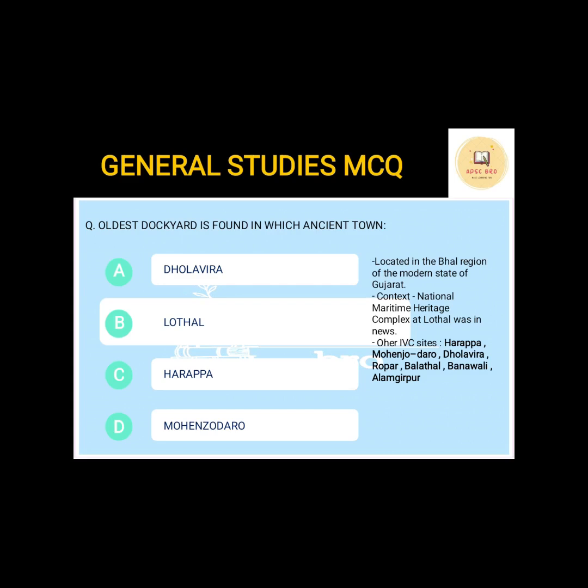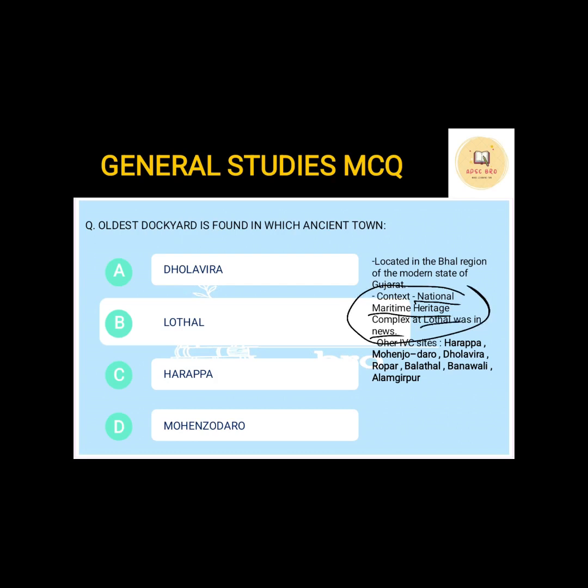Now, why had this question come up, why have we included it in our series? Because the National Maritime Heritage Complex has been set up in Lothal. It's very important from MCQ point of view. There can be a question, where is the National Maritime Heritage Complex established recently? It's in Lothal, that is in Gujarat.